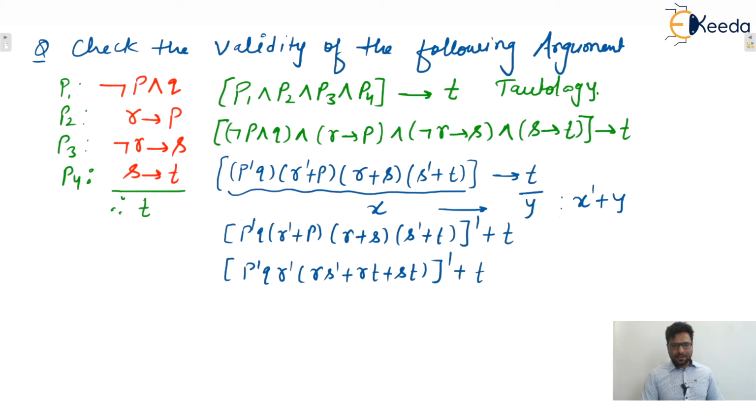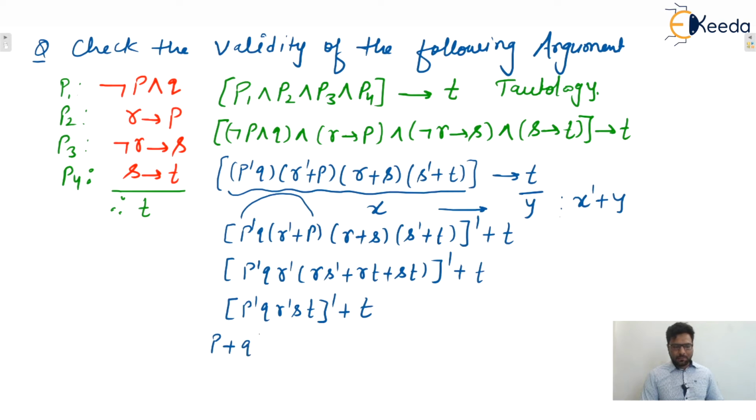Here P dash, after multiplication, becomes 0. So one term will be there with all these terms. After further simplification, it becomes P dash Q R dash S T whole complement plus T. Apply De Morgan's law.